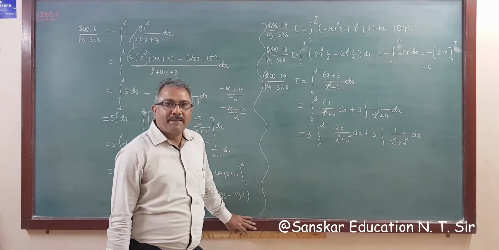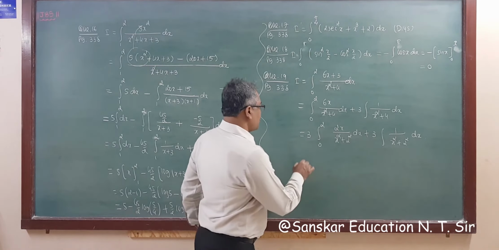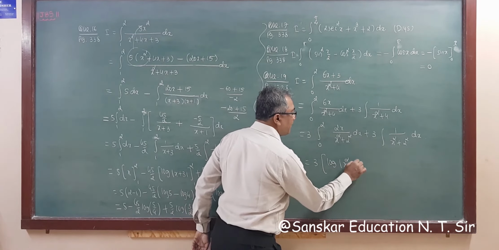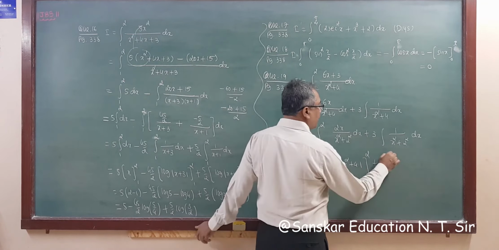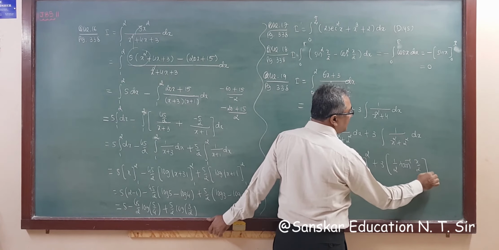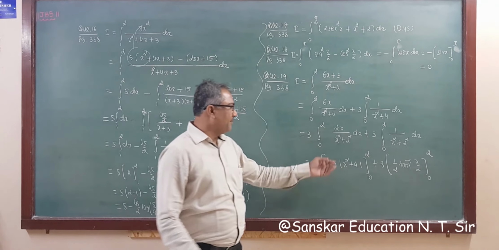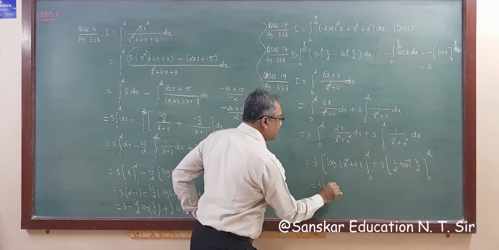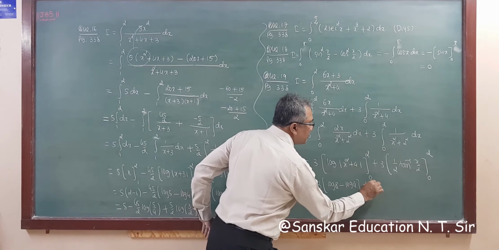Any problem? No problem? Okay. So now, the derivative of the denominator is in the numerator. So the answer will be 3 times log mod x square plus 4, with limit 0 to 2, plus 3 times, this is the tan inverse formula, so 1 upon a, a is 2, tan inverse x upon a, with limit 0 to 2. Applying the upper limit first, what is the answer? 3 times log of 2 square is 4, 4 plus 4 is 8. So log 8 minus log 4, plus 3 by 2 constant.